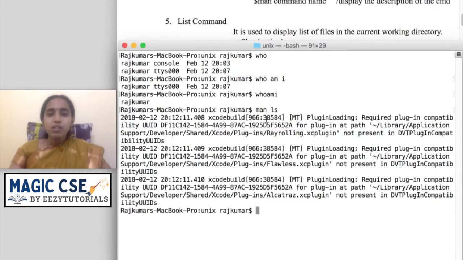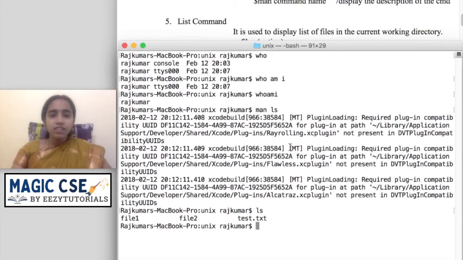The next one is the ls command. Now we only saw the manual about the ls command. Actually, the ls command lists all the files present in the current working directory. Directory, in the sense, in Windows we use the term folder and in Linux we use the term directory. Inside this directory I have file1, file2, test.txt. So these are the files.